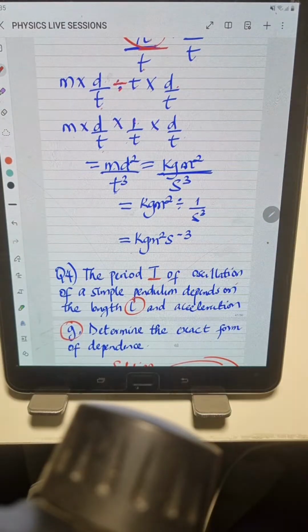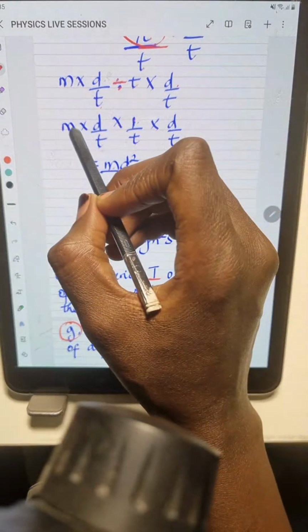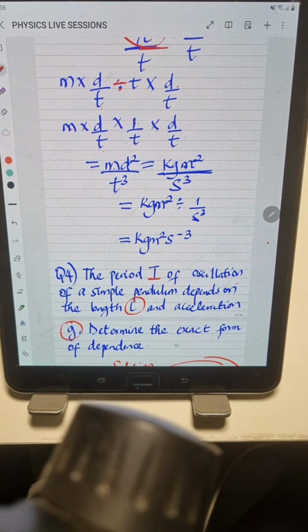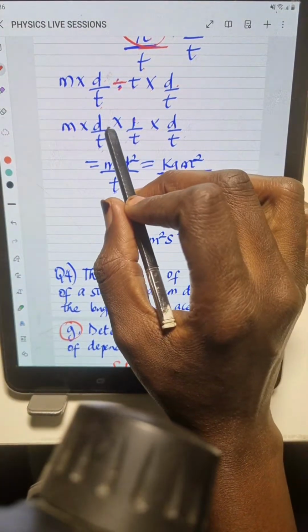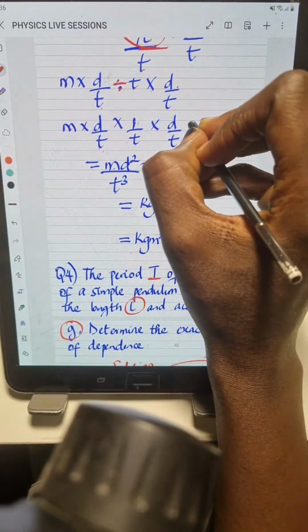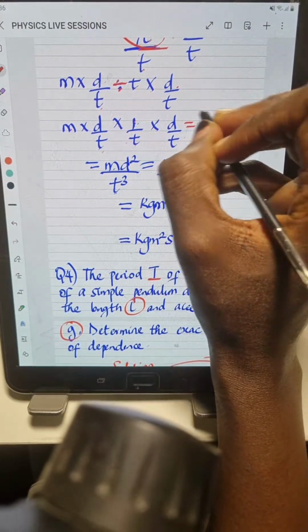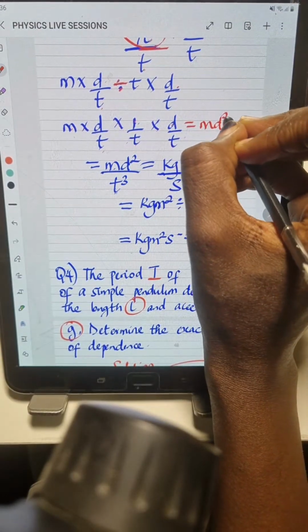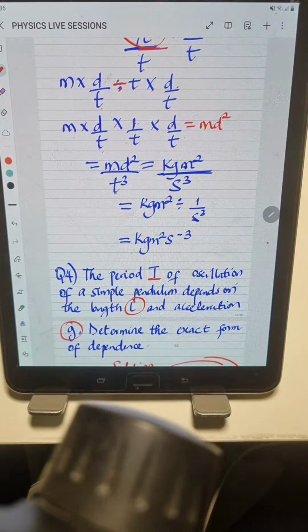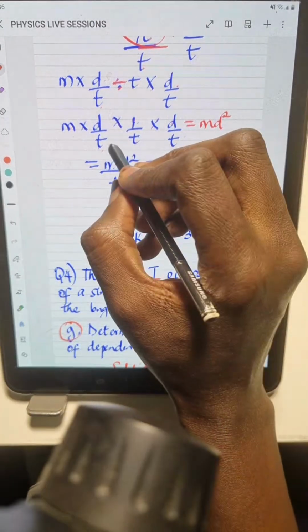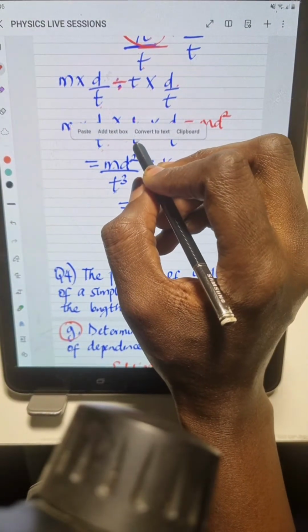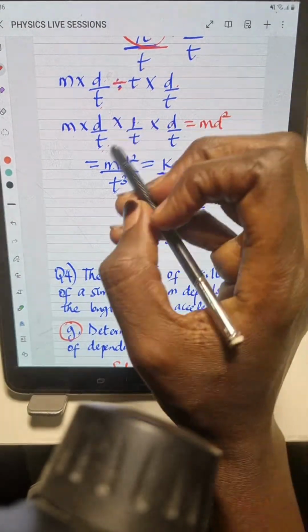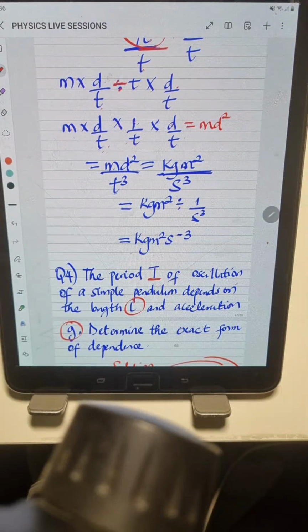So now what I did was to multiply all the quantities I have at the numerator. M times d times 1 times d. This is m times d times d. d times d is d squared, then times 1 is still m d squared. All over t times t, t squared. t squared times t, t to the power of 3. So now I have m d squared over t to the power of 3. So what do I do next?